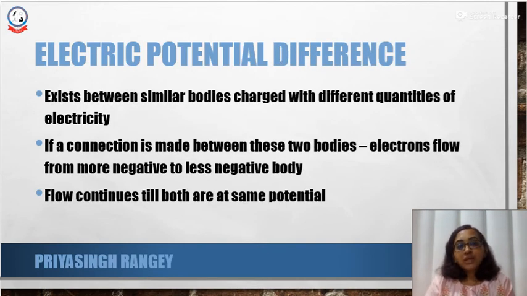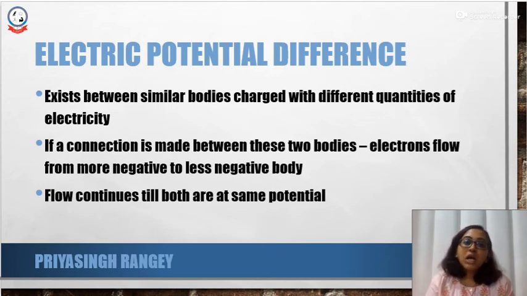There is also something called potential difference. When we talk about two similar bodies that have been charged with different quantities of electricity, there is going to be a potential difference between these two bodies. When we say that there is a potential difference, what we mean is that there is one body that is more negative and another body that is less negative, or there may be one body that is more positive and another body that is less positive. So there is always going to be a difference in electrical potential of these two bodies.